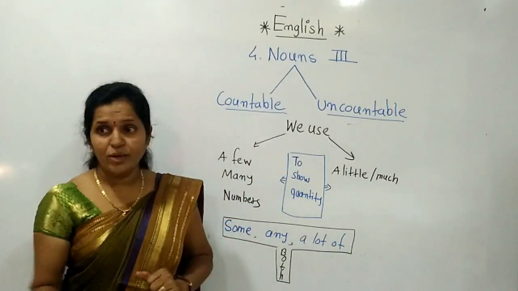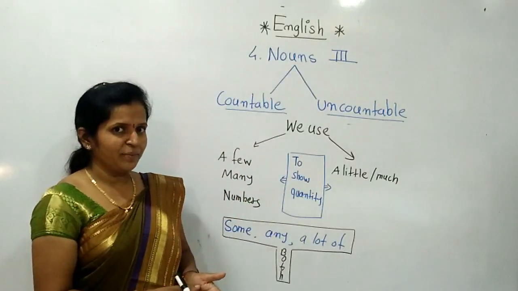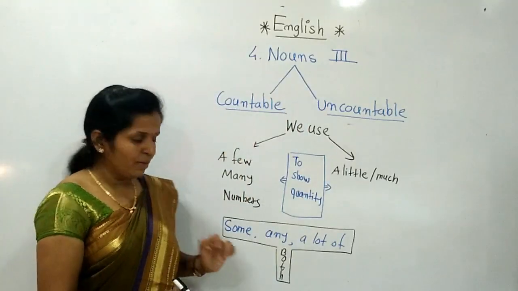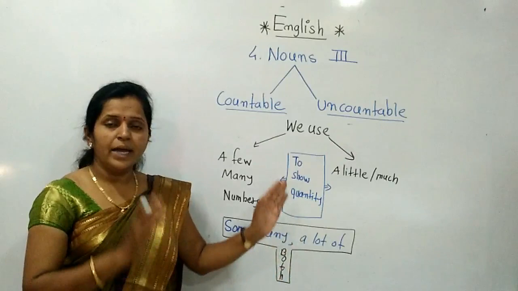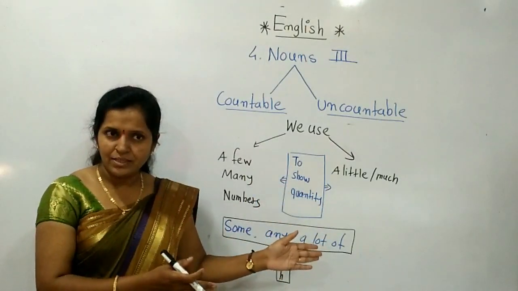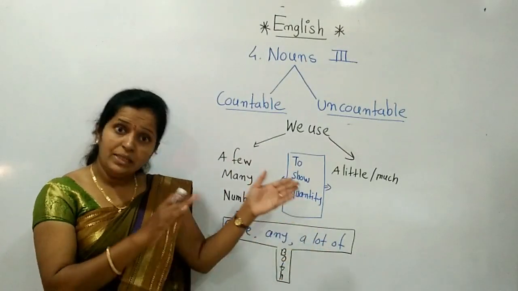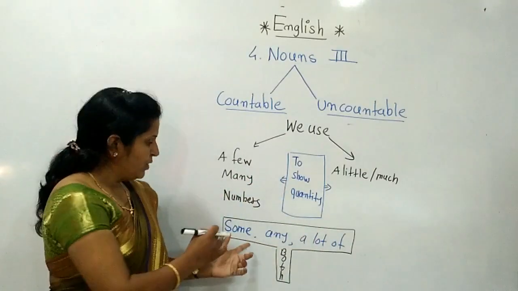3 rice, 4 rice, 1 sugar. It needs a measurement. That is called uncountable. But these three words are used for both. You have to identify according to the sentence. What is the sentence? Which information is given in that sentence? According to that we have to use it.